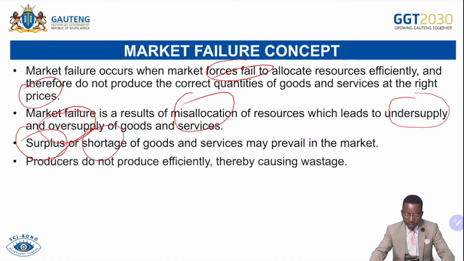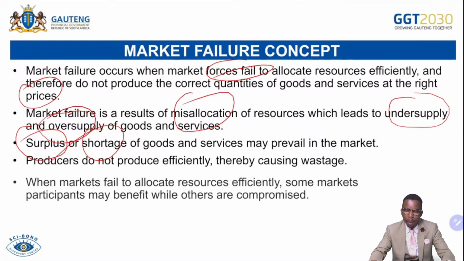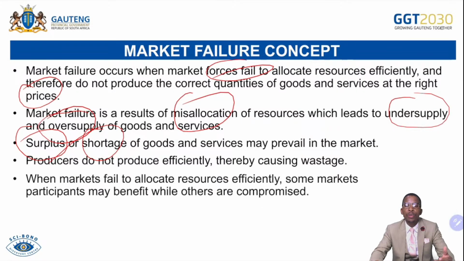Producers do not produce efficiently, thereby causing wastage. If ever producers are producing more than expected, some goods can be wasted if they are perishable. For that reason, that can be a market failure because that means businesses are unable to study market forces efficiently so that right decisions can be made. And then when markets fail to allocate resources efficiently, some market participants may benefit while others are compromised.